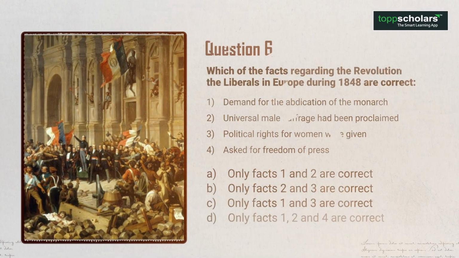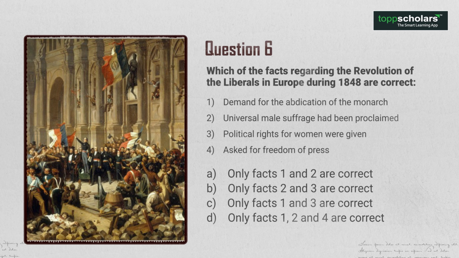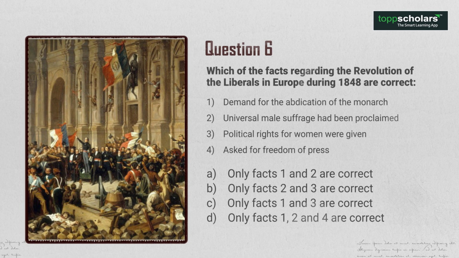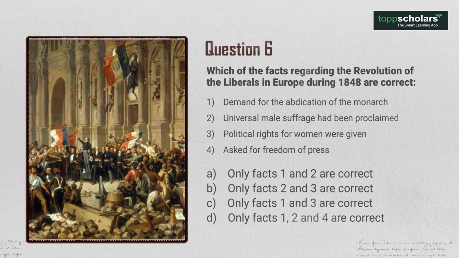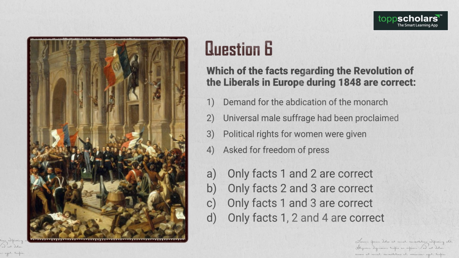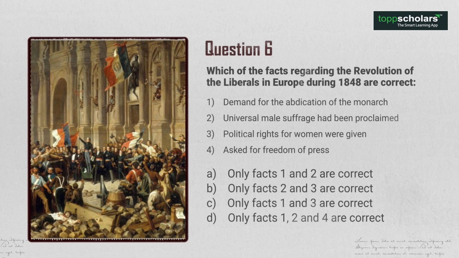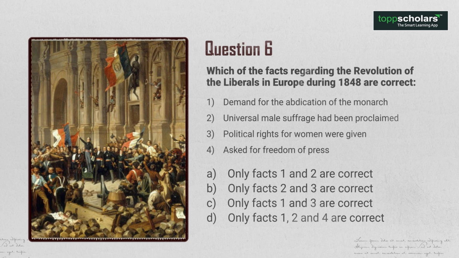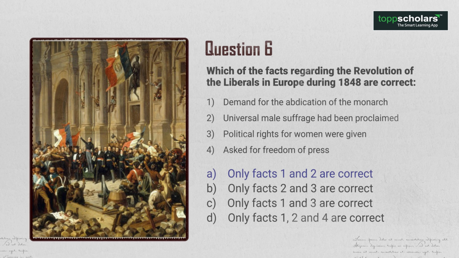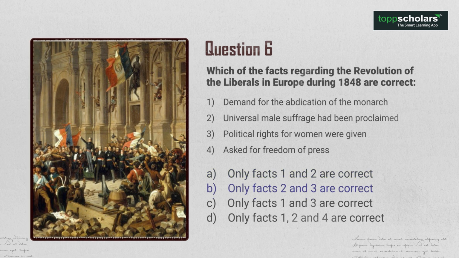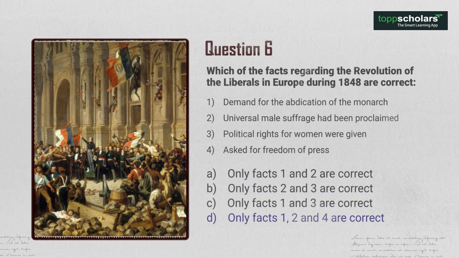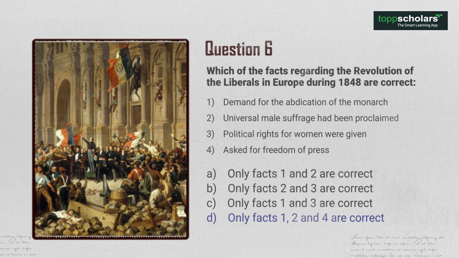Next, question 6. Which of the facts regarding the revolution of the liberals in Europe during 1848 are correct? Options 1. Demand for the abdication of the monarch. 2. Universal male suffrage had been proclaimed. 3. Political rights for women were given. And option 4. Asked for freedom of press. Let us see the options. A. Only facts 1 and 2 are correct. B. Only facts 2 and 3 are correct. C. Only facts 1 and 3 are correct. And D. Only facts 1, 2 and 4 are correct.